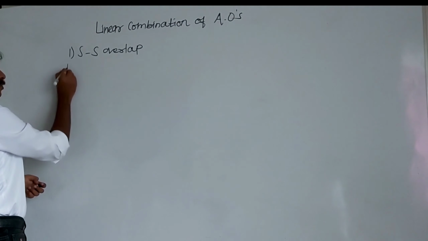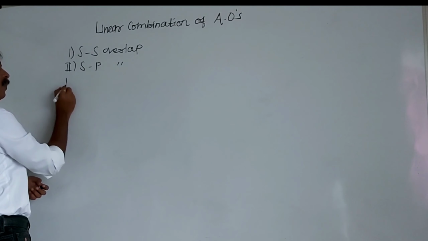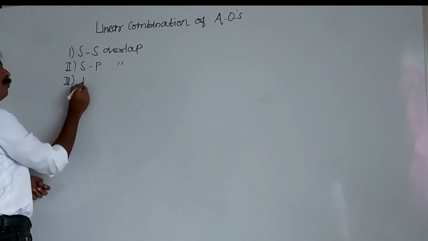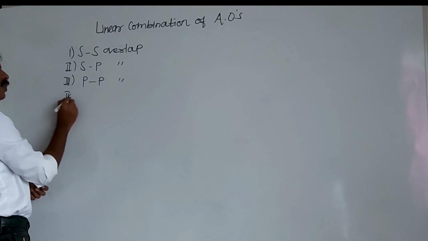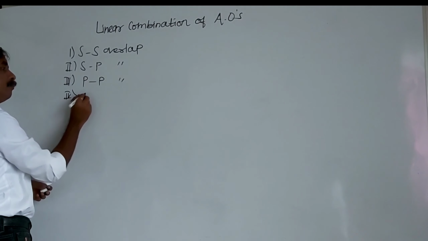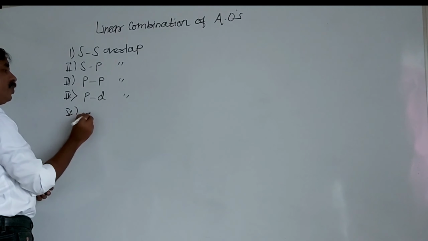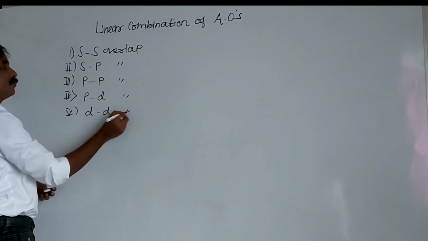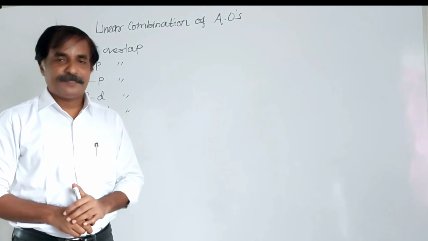Second one is s-p. Third one is linear combination of p-p. Fourth one is a linear combination of p-d. Fifth one, linear combination of d-d. So all these are the possibilities.